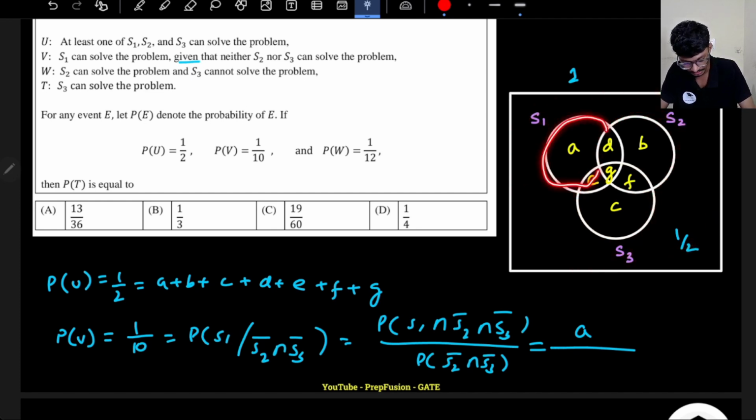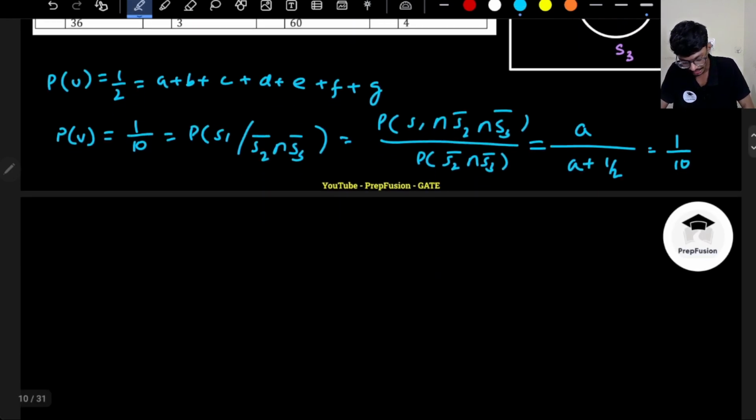The area of A is A only, and the area of the rest of the Venn diagram, excluding these three circles, is half. This is given to me as 1 by 10. So from here I can find the value of A. 10A equals A plus half, so A will be equal to 1 by 18. The value of A is 1 by 18.